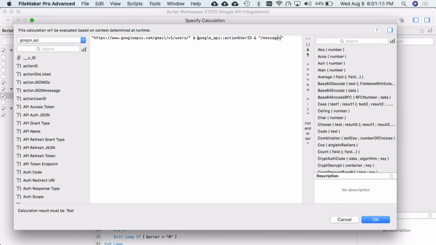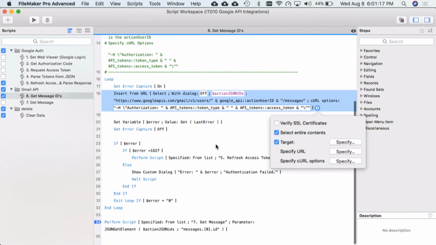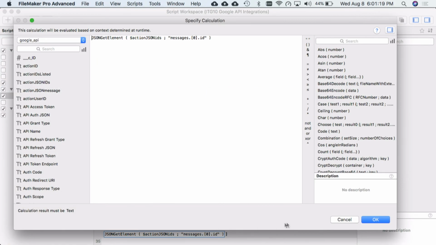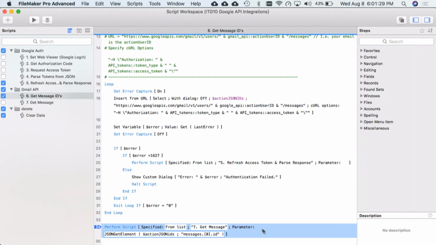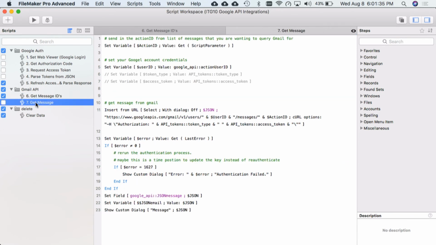So we reconstruct it this way, and we're going to request that Google grants us all the messages in our inbox. We're going to come down here, and we're going to do just a simple JSON get element. We're going to have all those IDs listed. We're going to get our message, zero-based keys, and get our first ID. We're going to pass that in a parameter into our next script, which is then get the single message.